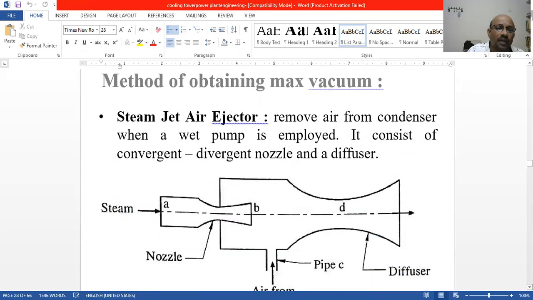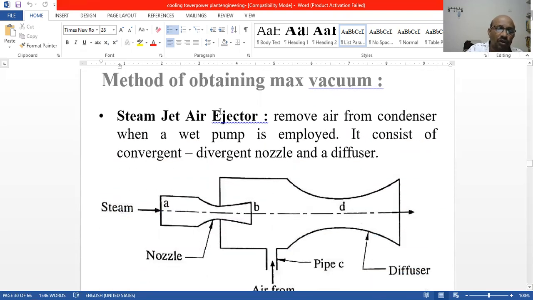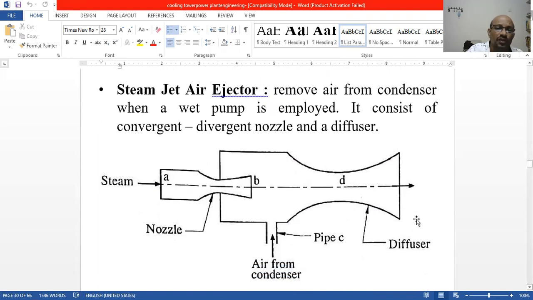Another method of obtaining maximum vacuum: how are we going to obtain it? We generally use steam jet ejectors. We use steam, and over there a nozzle will be there. With that nozzle we increase the velocity of the steam.